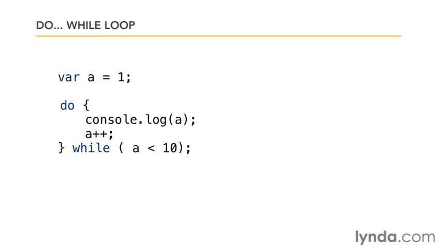And the big difference with this is if you have a do while, the block will always be executed at least once. Even if we started off by setting the variable a equal to 100, and our condition here is asking while a is less than 10, we are going to execute the do block once before we even check the condition. So it will always happen at least once.